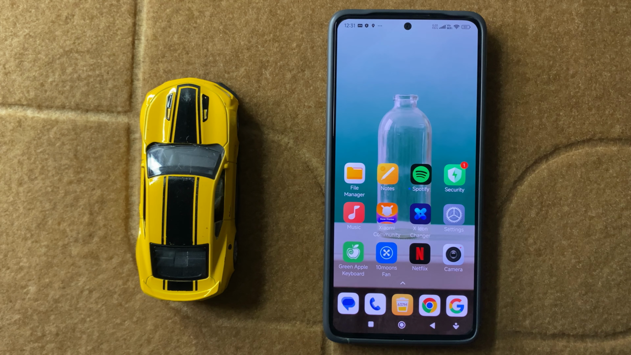So this is the way to unmute ringtone in Xiaomi 15. I hope this video is helpful for you.